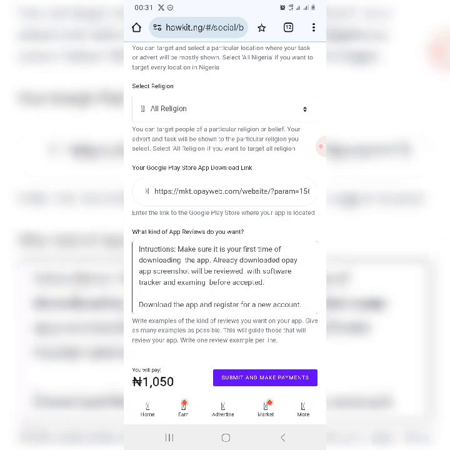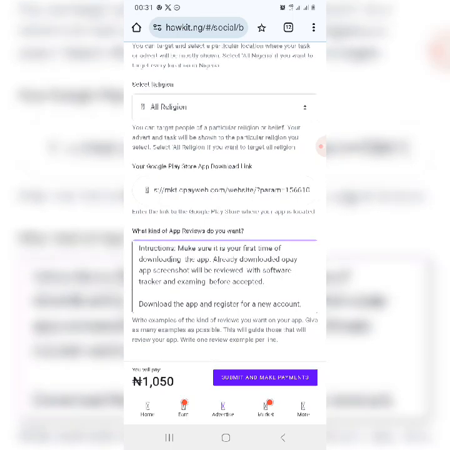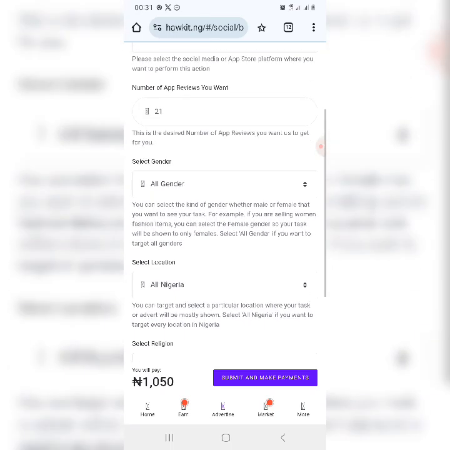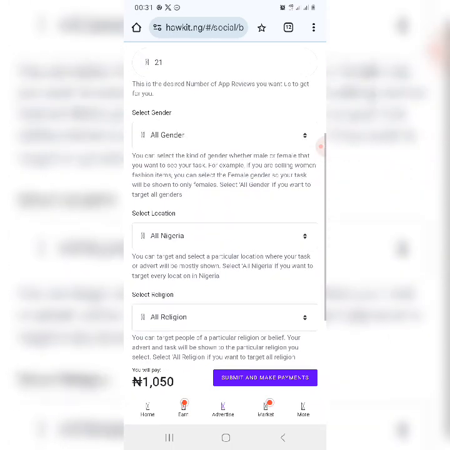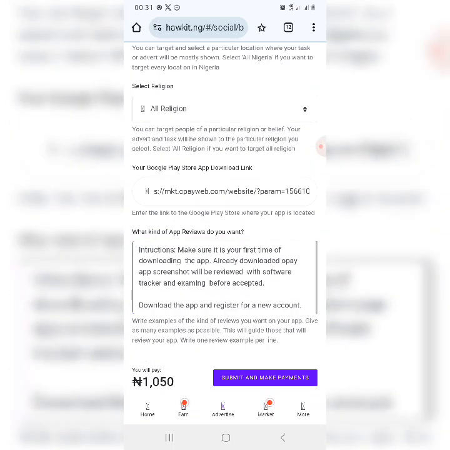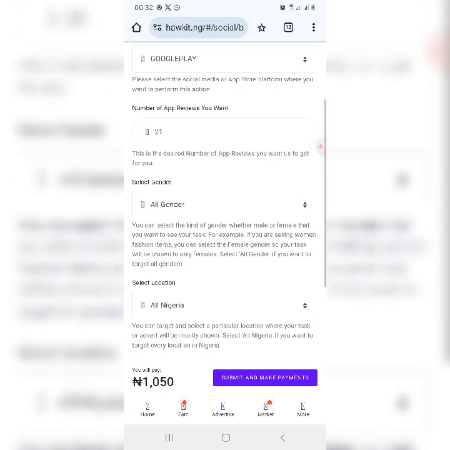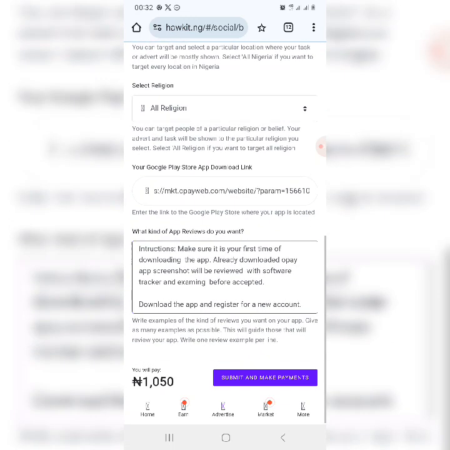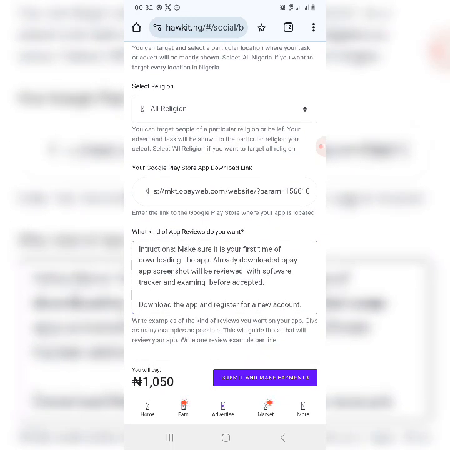And you can review the tasks they have done by yourself by coming to your order and looking at the screenshot of each task doer. Then you'll be able to assign it for each and every one, and as well you will be able to see the number of installations on your Opay. That is the number of fires on your Opay. So that is very okay.